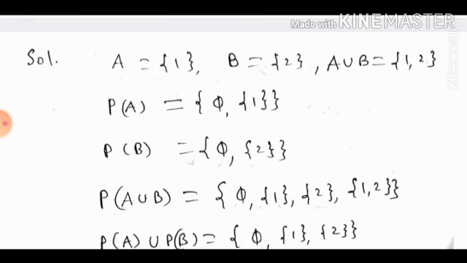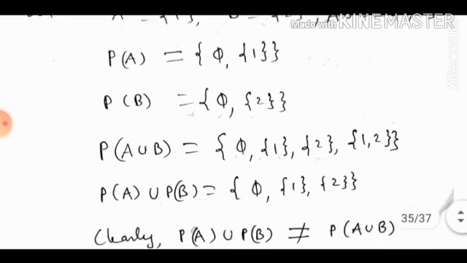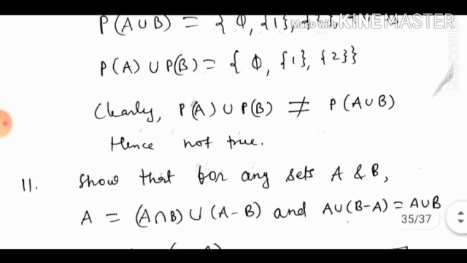P(A) will be {∅, {1}}, P(B) will be {∅, {2}}, P(A union B) will be {∅, {1}, {2}, {1, 2}}. Now P(A) union P(B) you can see is {∅, {1}, {2}}. So we can see P(A) union P(B) is not equal to P(A union B). Hence not true.